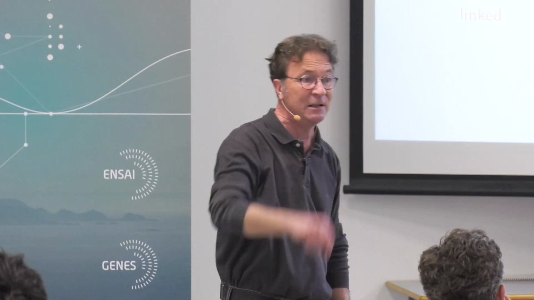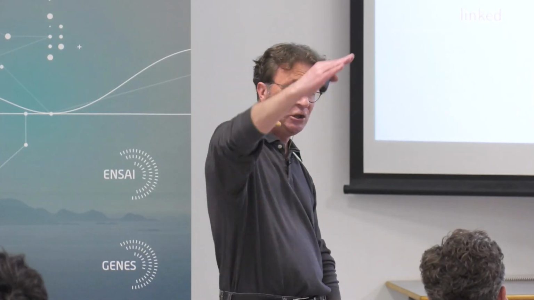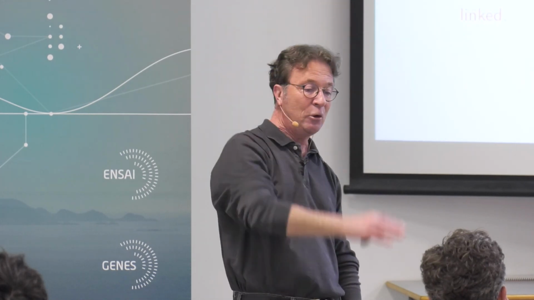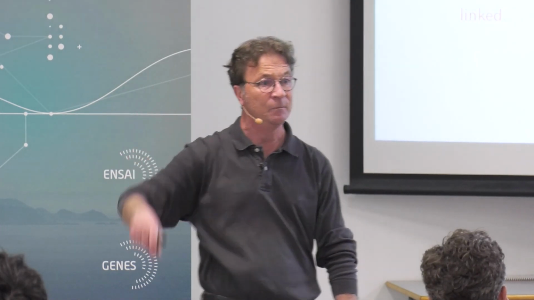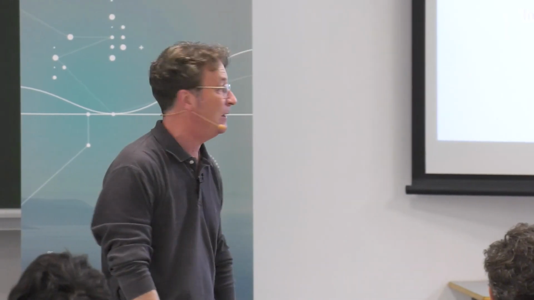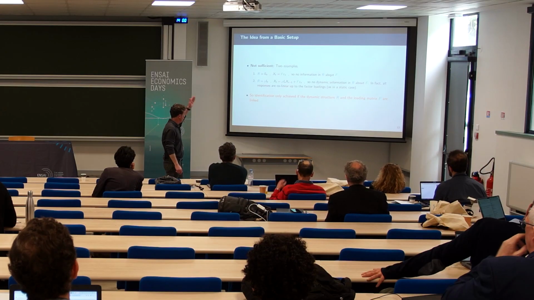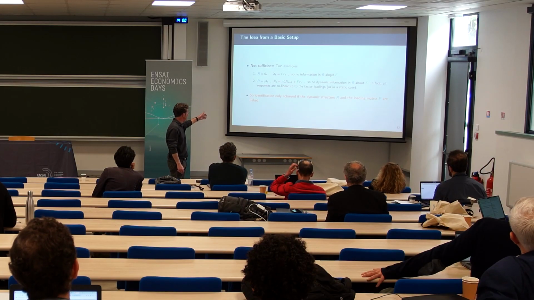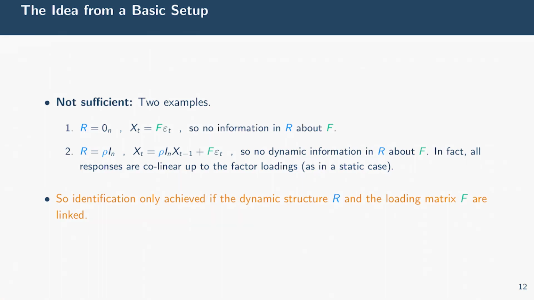So you need to put restrictions on F. It's just a collection; if you take the ratio, each IRF is constant. So you have no dynamic identification.